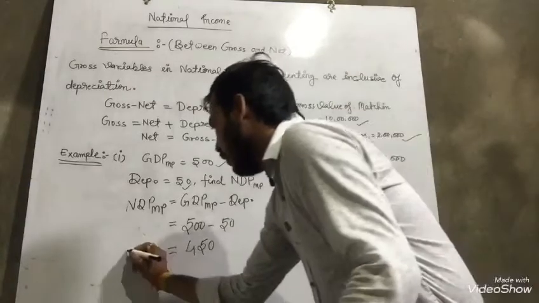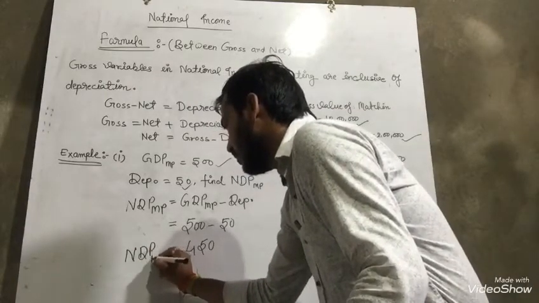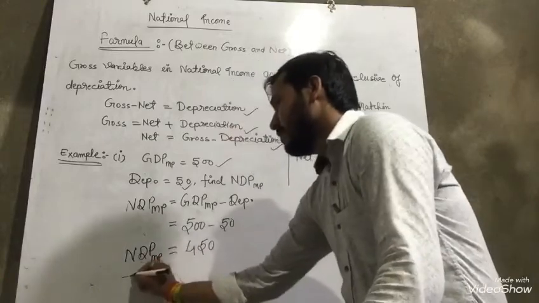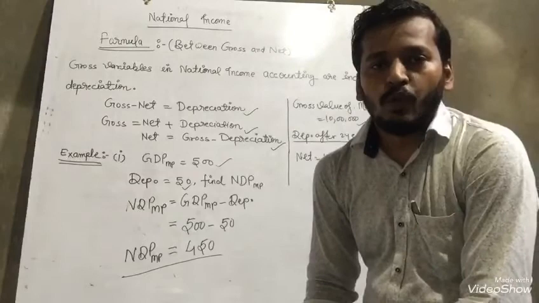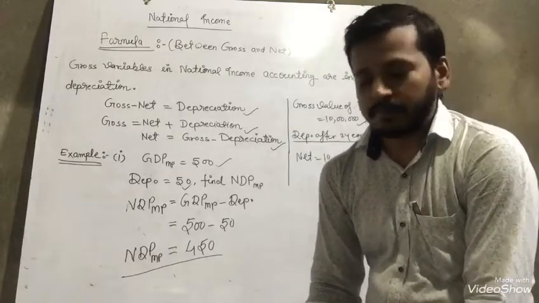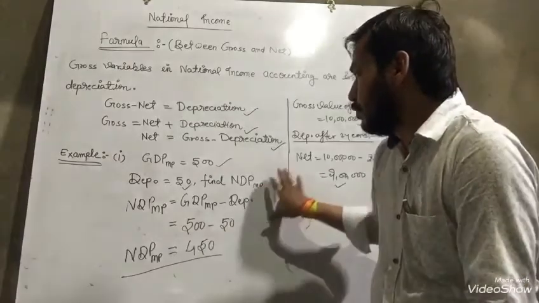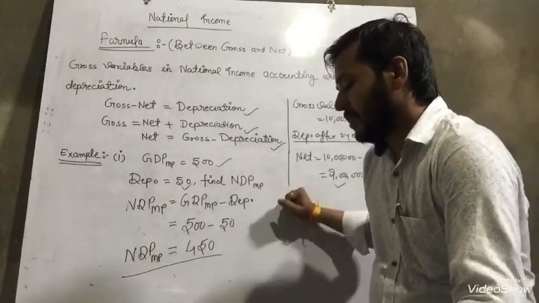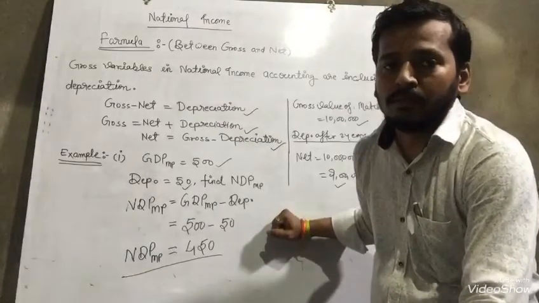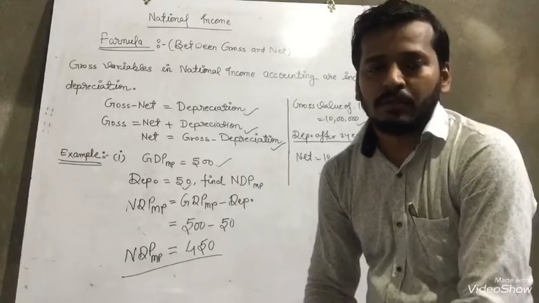This is the value of net domestic product at market price. Dear students, I have given two examples in front of you. With the help of these you can solve your questions.